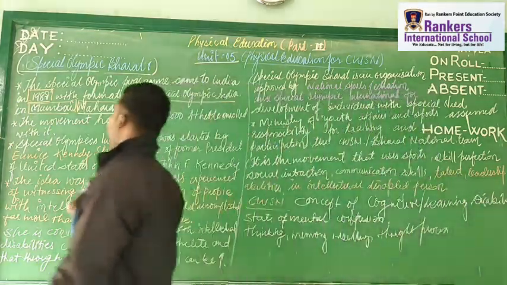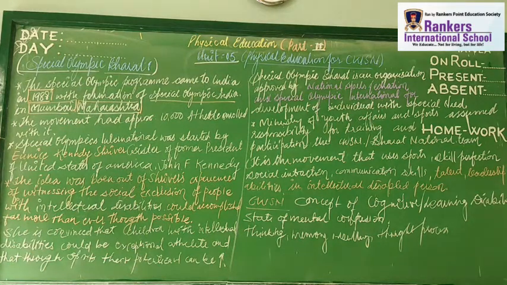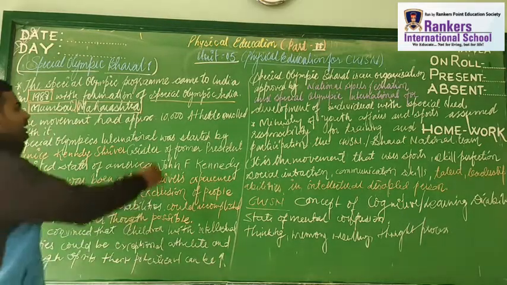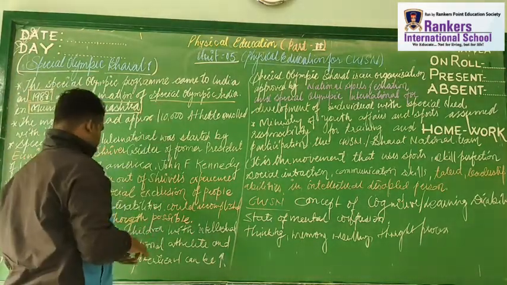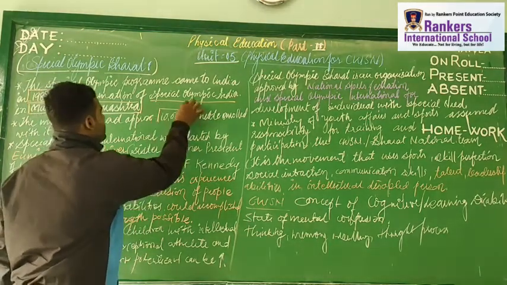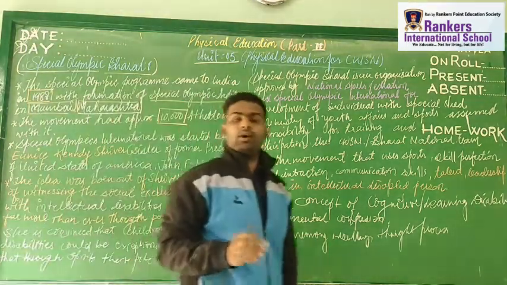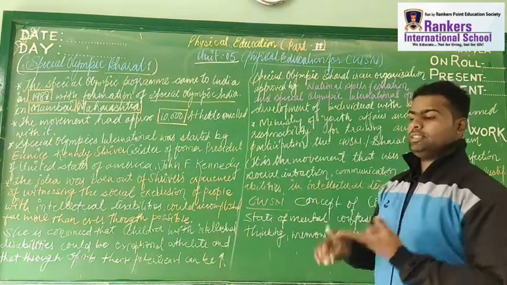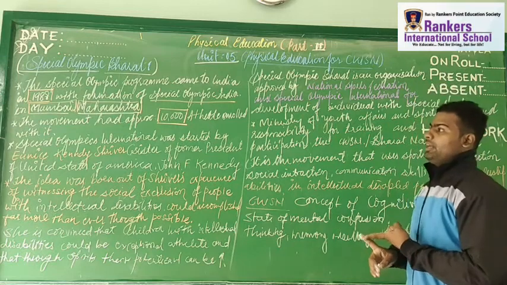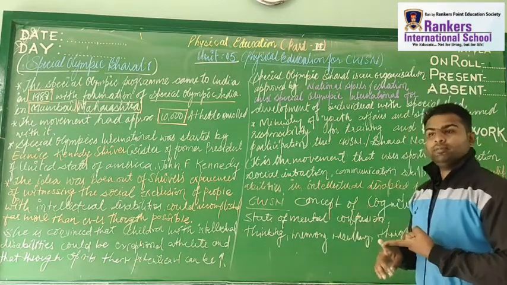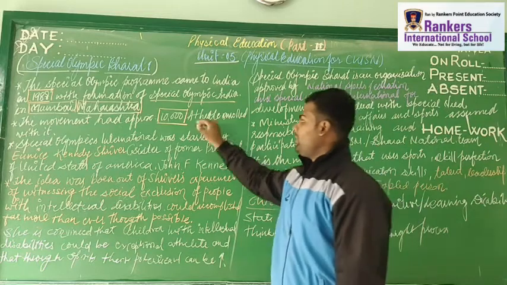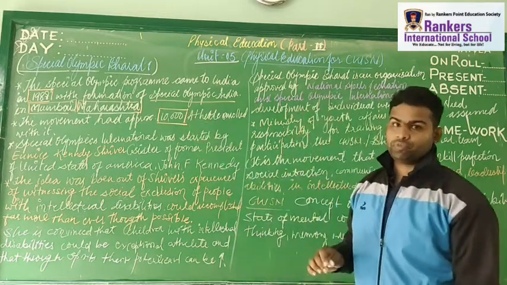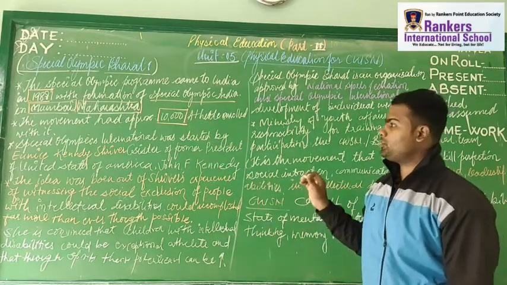Next thing to keep in mind about this program is that the movement had approximately 10,000 athletes. When it was organized for the first time, 10,000 athletes participated.